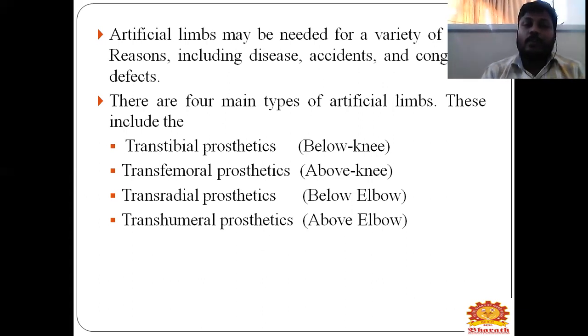There are 4 types of artificial limbs. These include transtibial prosthetics, that means below your knee, transfemoral prosthetics, that is above your knee, transradial prosthetics, that is below the elbow, and transhumeral prosthetics, that is above the elbow.